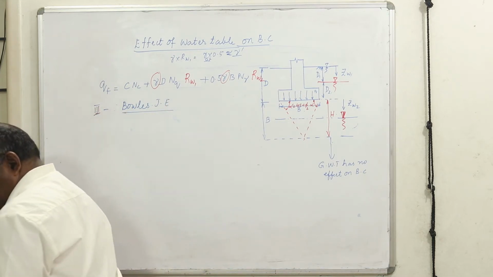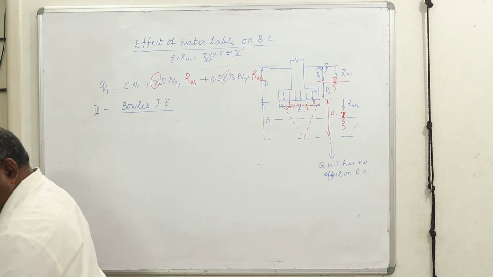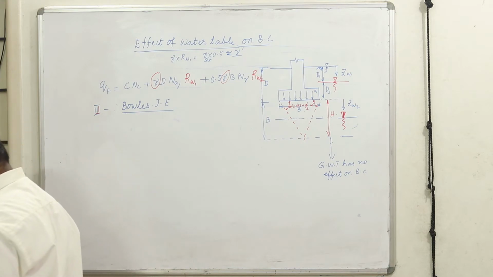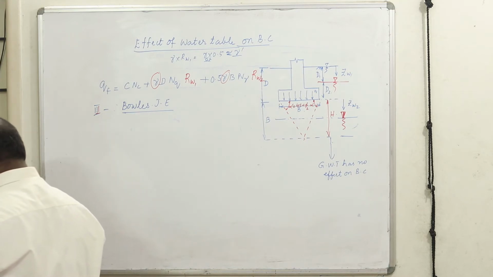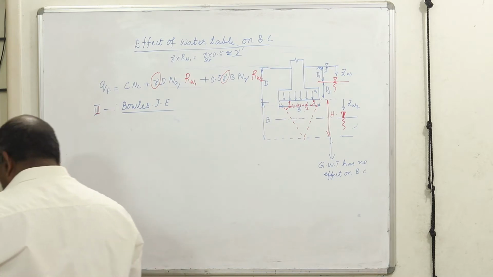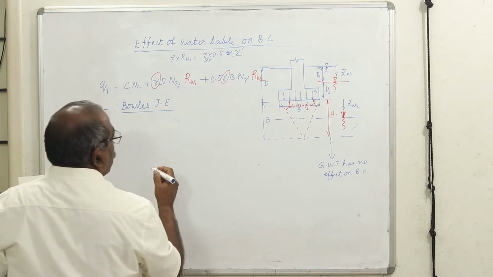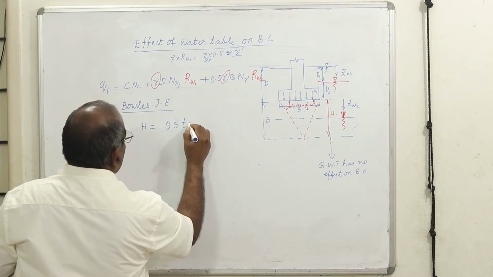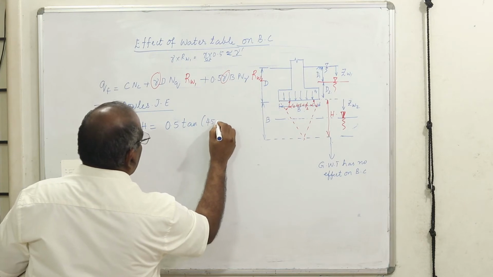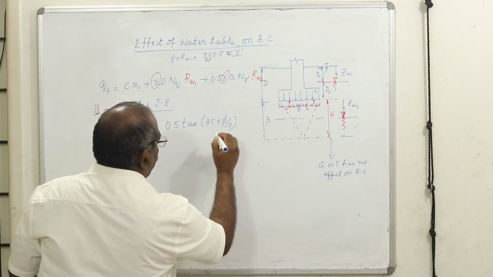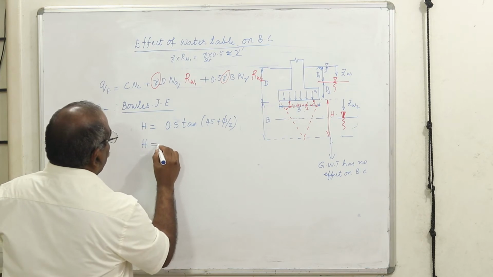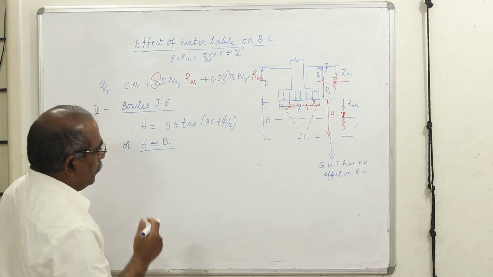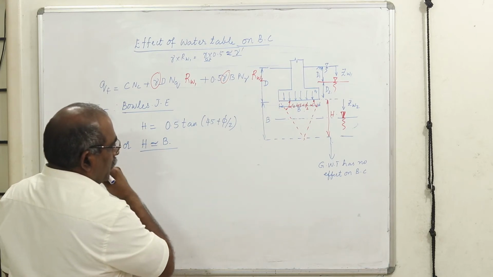In this method, he gives that the value of h is equal to 0.5 times b tan of 45 degrees plus phi by 2. Effectively, h will be approximately equal to b. Based on that experience only, people have told that you have to take b.